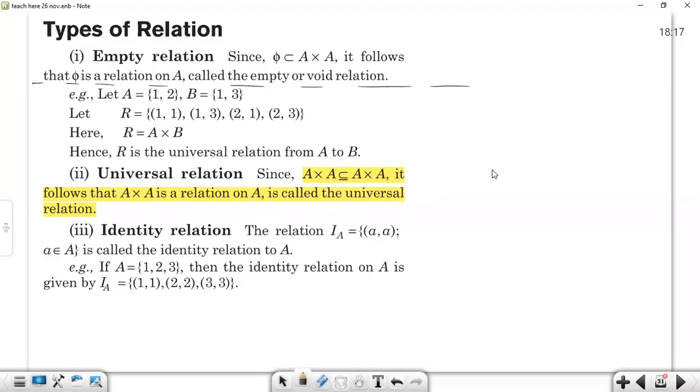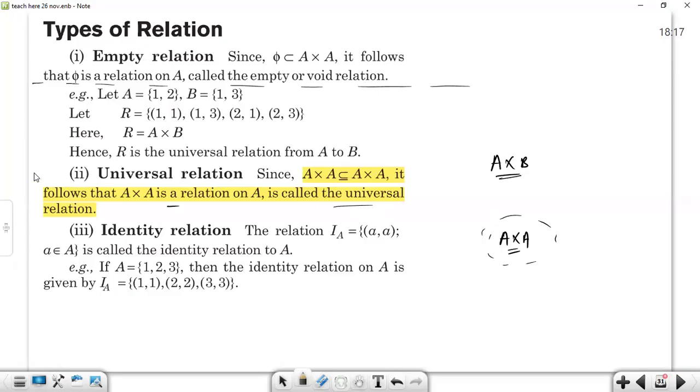Like if we take a subset of this particular Cartesian product, but instead of taking its subset, we take all of this particular set as the relation. Then it will be known as a universal relation, basically the Cartesian product of a set with itself. Okay? Any doubt?